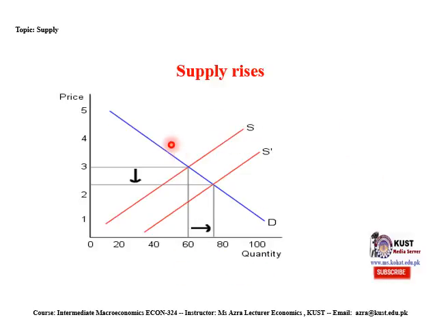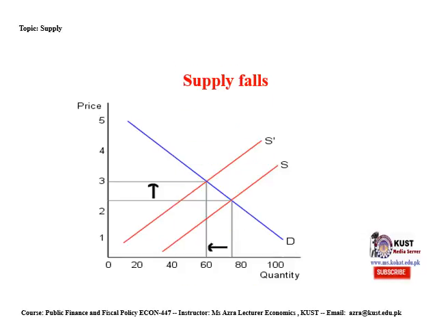Let's suppose the demand curve is constant. There is no increase and no decrease in the demand curve, but an increase in supply occurs. The supply curve has shifted from S to S dash. It is also possible that supply falls. If you see, the demand curve is constant, there is no change in the demand curve, but supply has fallen from S to S bar.